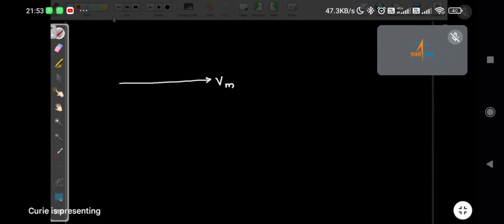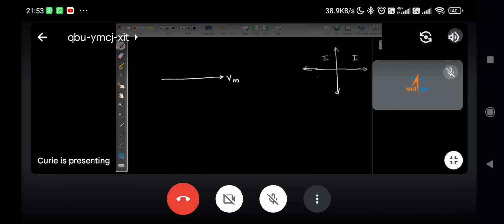Quadrant means, see, this is trigonometry: this is the first quadrant, then second quadrant, third quadrant, and fourth quadrant. Now, which quadrant will it come? Fourth quadrant, sir. Okay, fourth. Let me ask somebody else also.